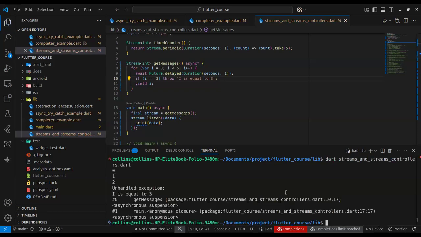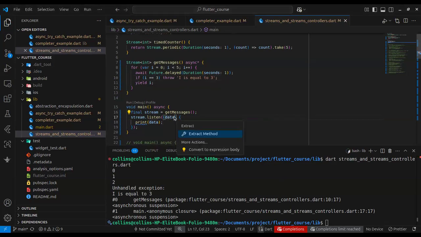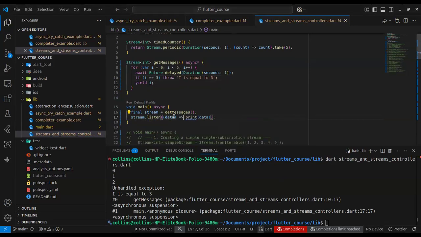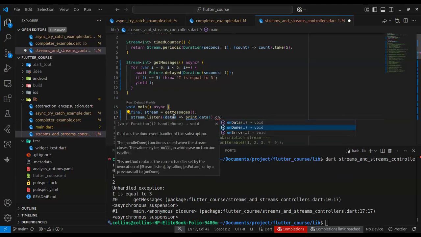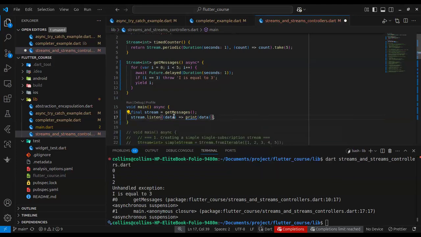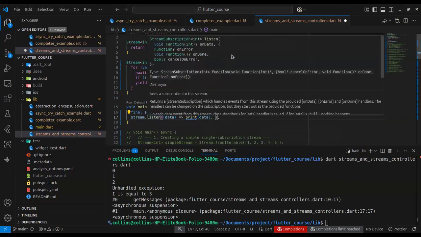Oh, wonderful. So you can see what happens. It just gave us 0, 1, 2, and when i became 3, it exited, and we see an unhandled exception. But we can react to these exception conditions by attaching a callback, inside a closure.